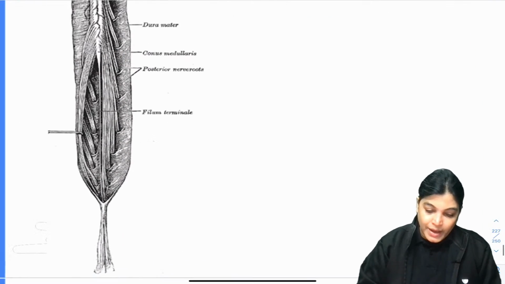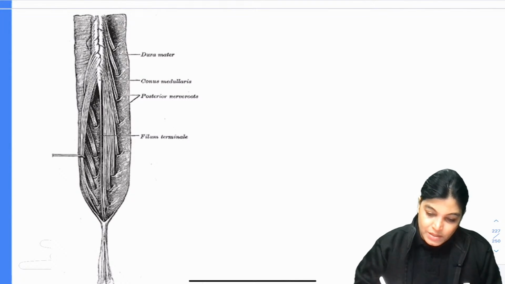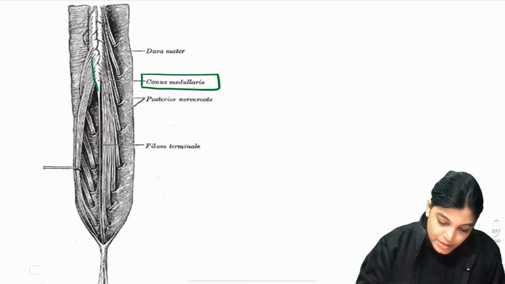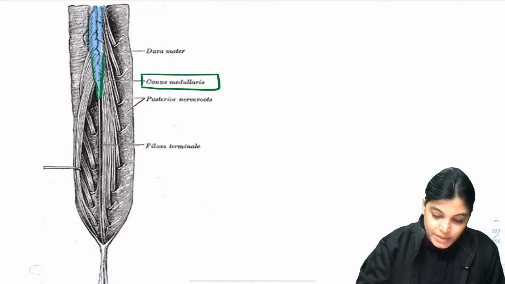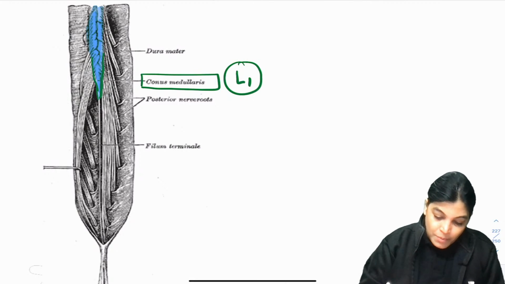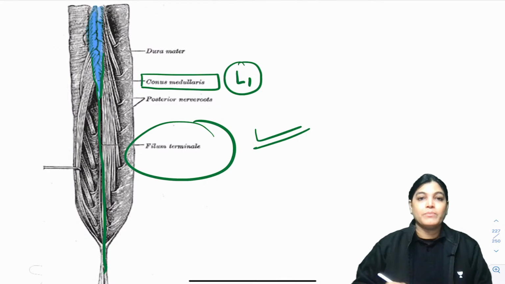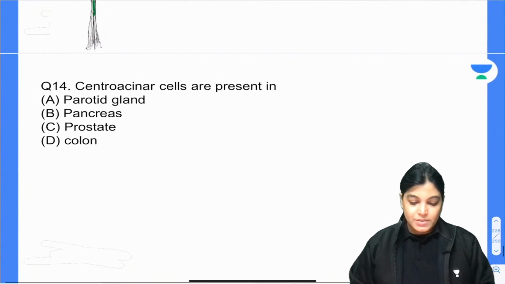Now see here, if I enlarge it, you can see this thin structure which is moving down. This is the area, the conus medullaris, where the spinal cord is ending. Can you see here? This is the part where the spinal cord is ending, conus medullaris, which is at the level of L1 lumbar vertebra. From here only a line is seen going down. This is filum terminale. Okay, now let's move on to the next, that is question number 14.